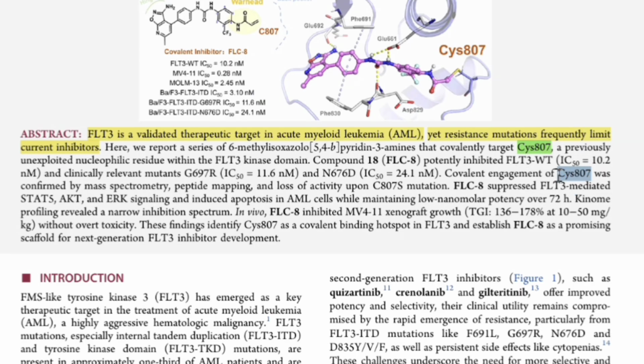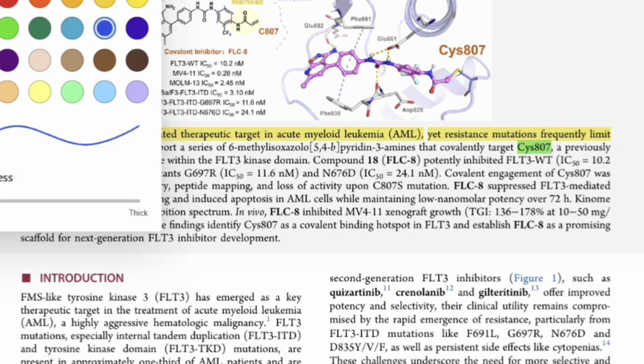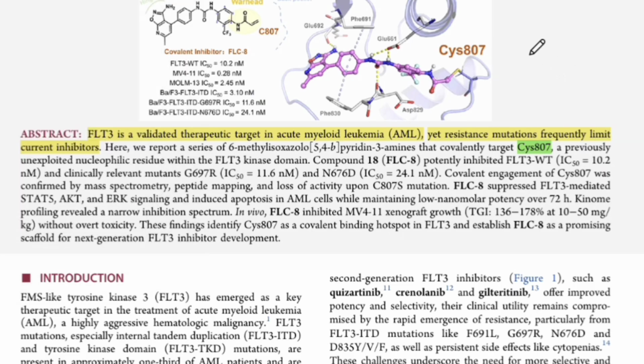CYS807 is cysteine. Cysteine has an SH group, right? The SH bond is always there. Let me write it down. Guys, please forgive me, I'm trying to do it with the mouse.